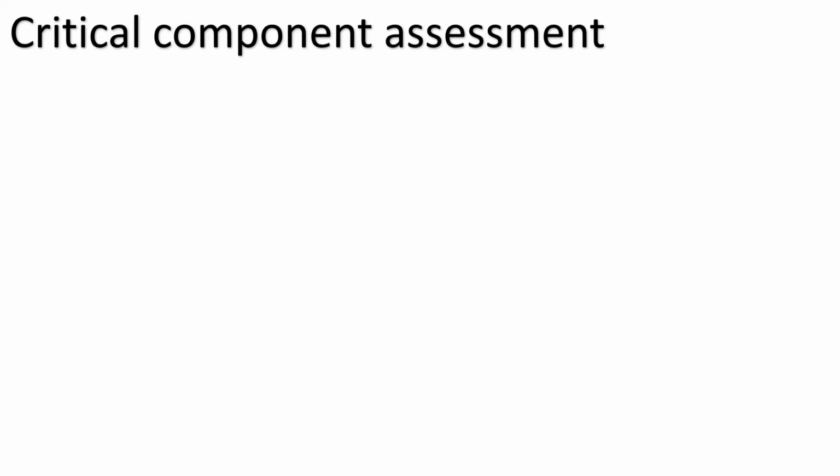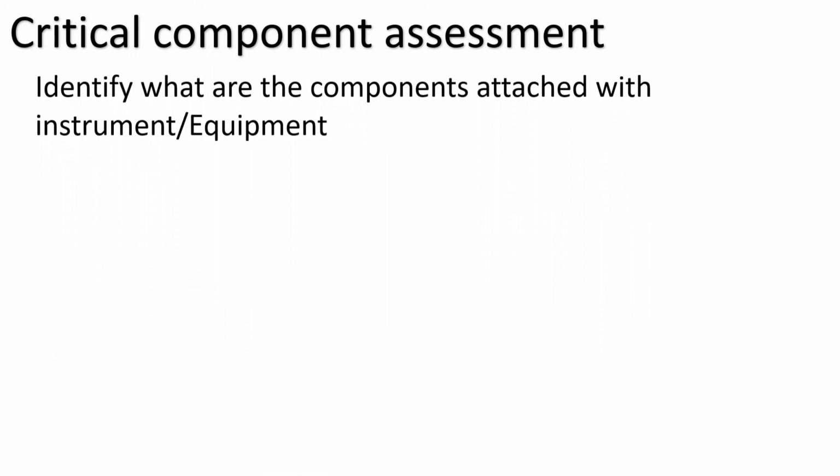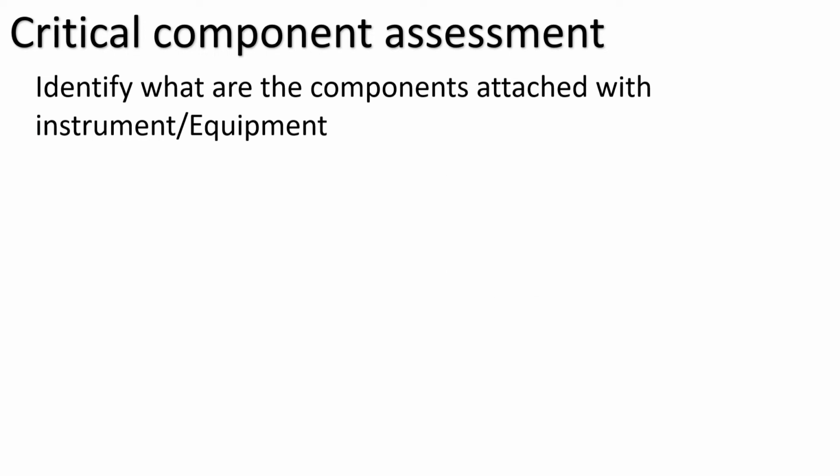So how do you do the critical component assessment? Let's understand. First, identify what components are attached to the instrument or equipment. For example, take the HPLC again. You have the pump, then the column oven, then the detector, and then the sampler. First you have to identify what the critical components are in your instrument or equipment.